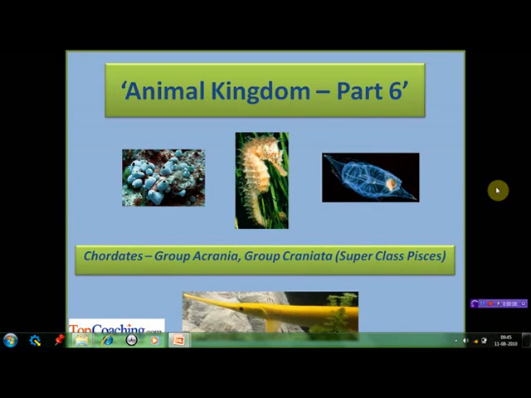In this session, that is Animal Kingdom Part 6, we are going to discuss the classification of chordates. Chordates has two groups, Acrania and Craniata. So we are going to take up the classification of Acrania and then we'll start with Craniata as well. It has two superclasses, Pisces and Tetrapoda. We are going to discuss Pisces in this session and Tetrapoda in the coming sessions.